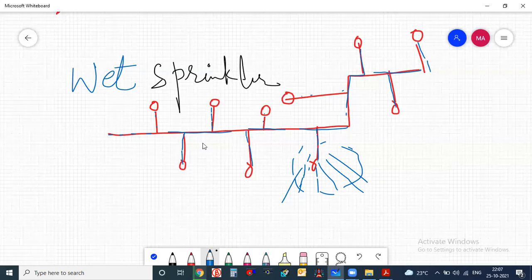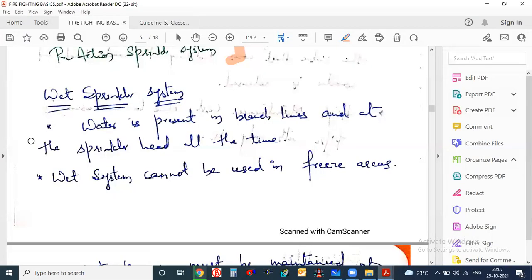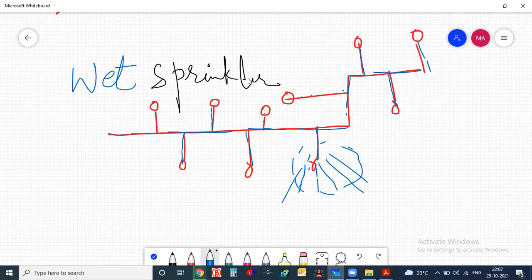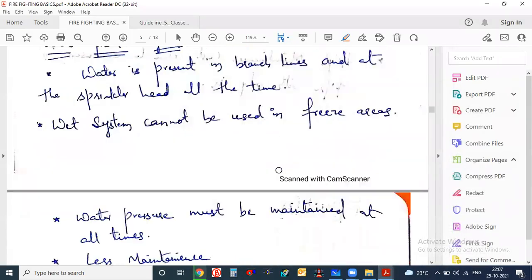Always the line is charged with water. The same point I have written here: water is present in the branch line at all the sprinkler heads all the time. A wet system cannot be used in freezing areas. Obviously, if you use it in any colder area, the water will become ice. Water cannot hold to that temperature, so we cannot go with the wet sprinkler system in freezing areas.